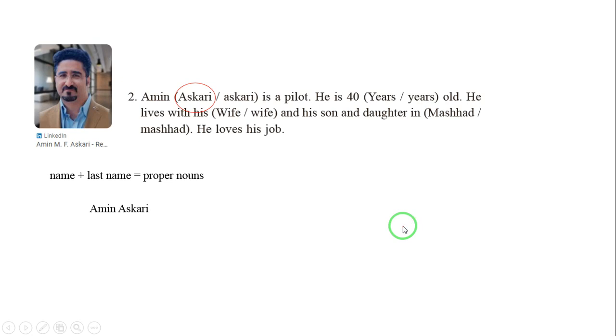How many years do we have in this world? More than one, so it's common and we need a lowercase letter. He lives with his wife. How many wives do we have in this world? More than one, so lowercase letter. And his son and daughter in Mashhad. How many Mashhad do we have in this world? Only one, so it's a proper noun and we need a capital letter. He loves his job.